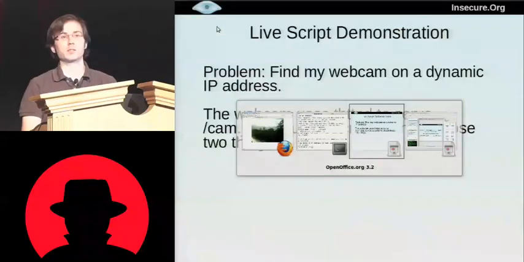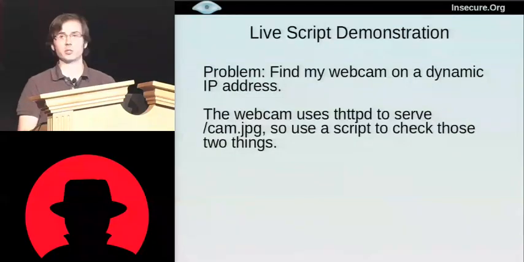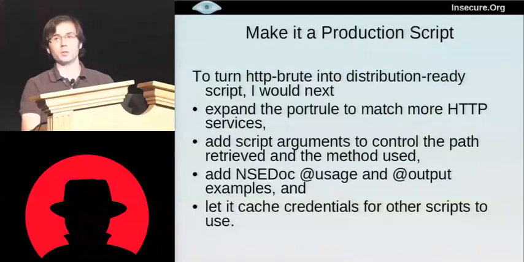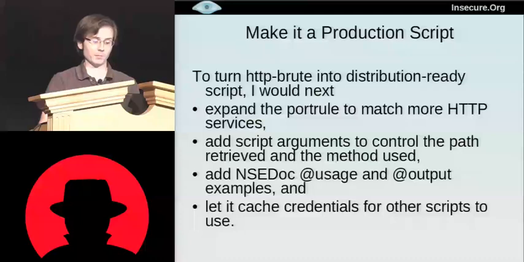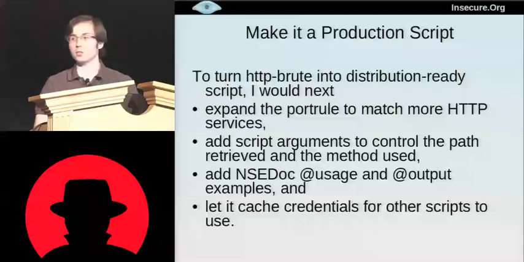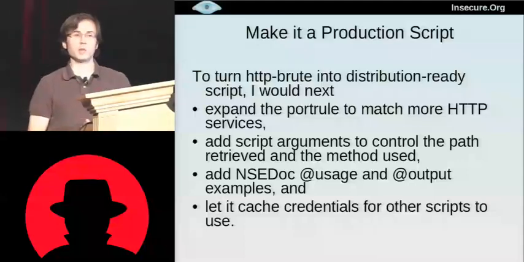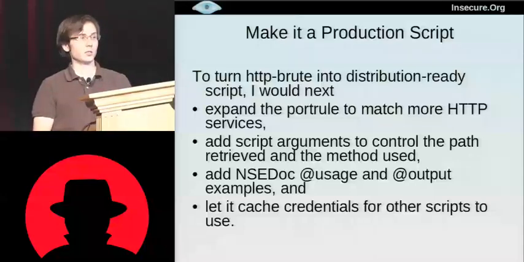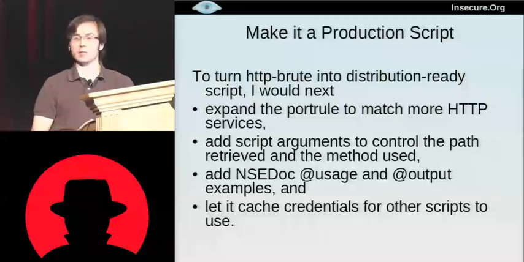So this was a script written under time pressure in front of an audience. I had to cut a few corners. Let me explain what additionally I would do to the script in order to make it suitable for being included with Nmap, which I hope it is. We should have an HTTP brute script soon. The port rule should be expanded. Just matching against port 80 is lame. We should match against port 80 and the other common HTTP ports, as well as any ports that Nmap's version detection has detected as HTTP.